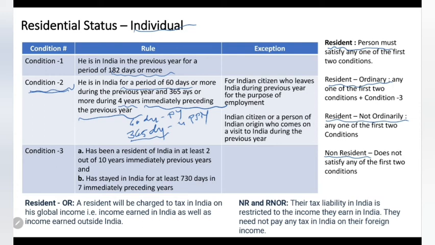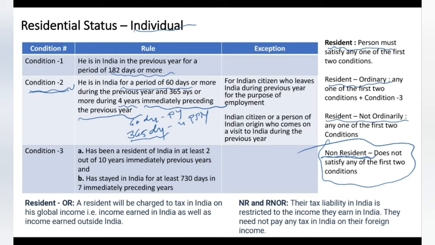But whether it is an ordinary resident or a not ordinary resident depends on certain other conditions. If he doesn't satisfy either of these two conditions, then he will be called a non-resident. Understood guys? Resident means he should satisfy any one of the conditions, 1 or 2. Non-resident means he will not satisfy either condition 1 or 2. Finish. Then comes the question of condition 3.